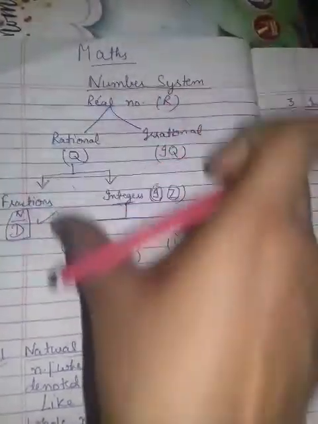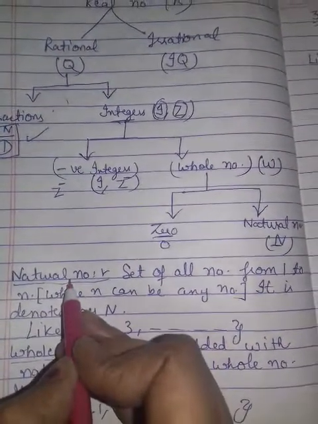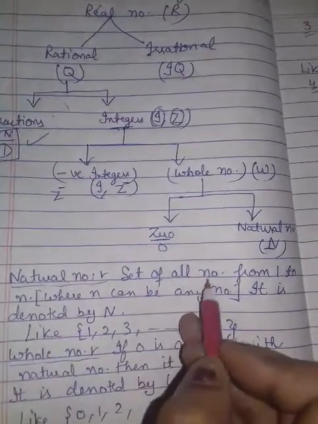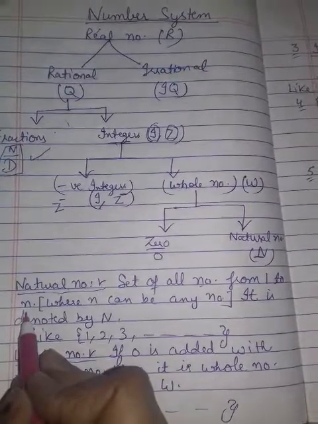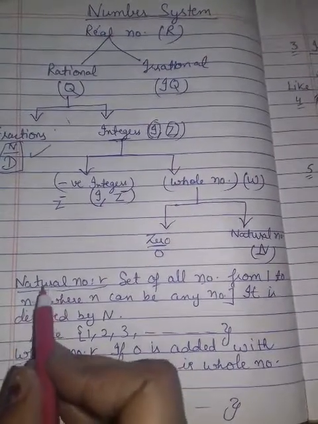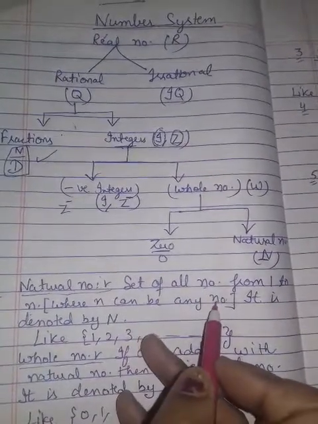Now I will define them by giving examples. First one is natural numbers. Natural numbers means the set of all numbers from 1 to n. We can say counting numbers are known as natural numbers, where n can be any number.